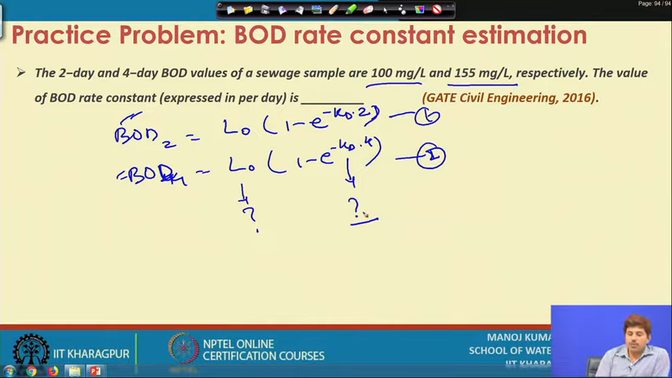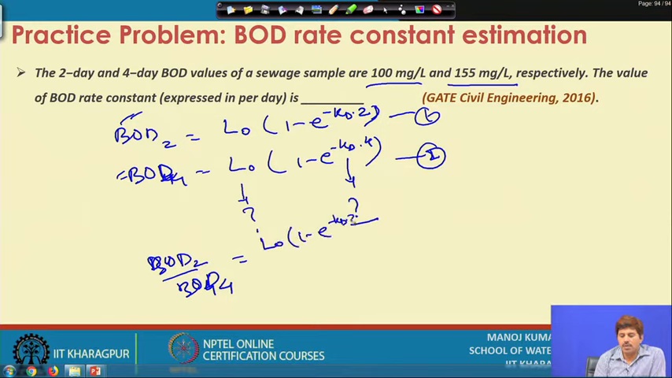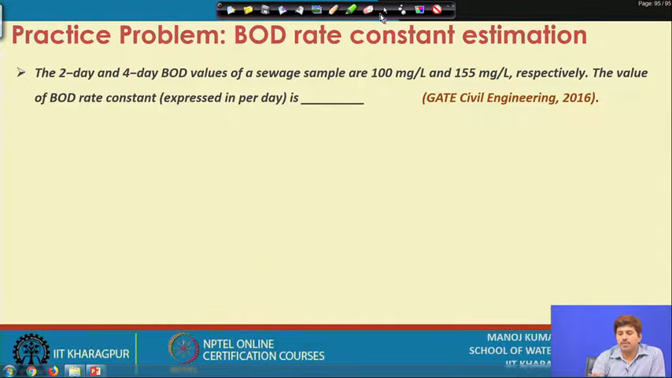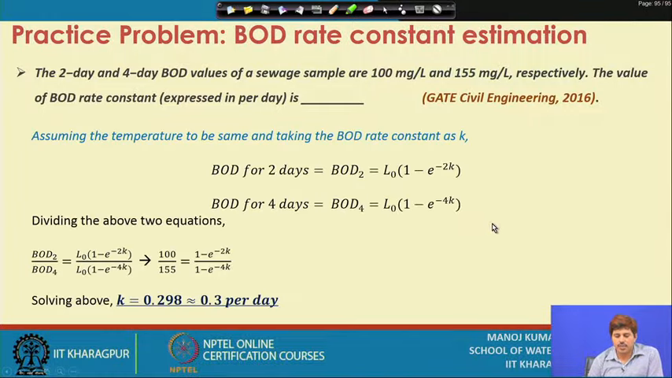So, we can divide these two equations, let us say. If you divide these two equations, we get BOD2 by BOD4, or the other way also we can divide BOD4 by BOD2, does not matter. L0(1 minus e to the power minus Kd into 2) divided by L0(1 minus e to the power minus Kd into 4). L0 gets cancelled, okay. This number is known to us, and now the only unknown that remains is Kd, and we can determine Kd from here, okay.